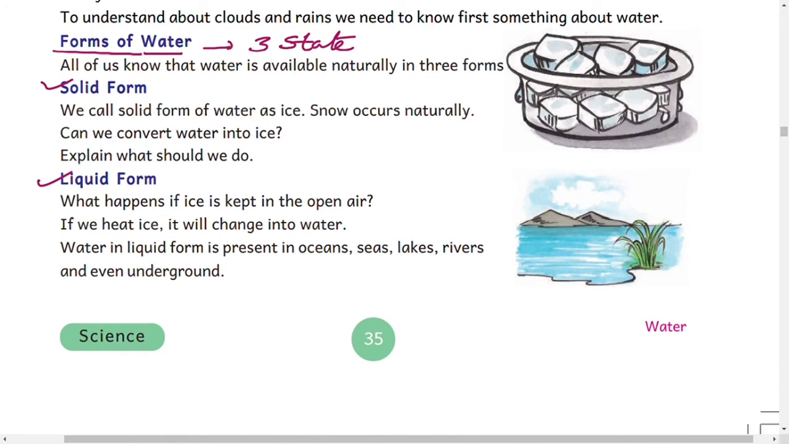When water is in solid form, we call it ice. Snow occurs naturally in the atmosphere. Like in the Himalayas, snow occurs naturally. In polar regions also, water is in snow form because the temperature is below 0 degrees. That's why the water will be in a frozen state.